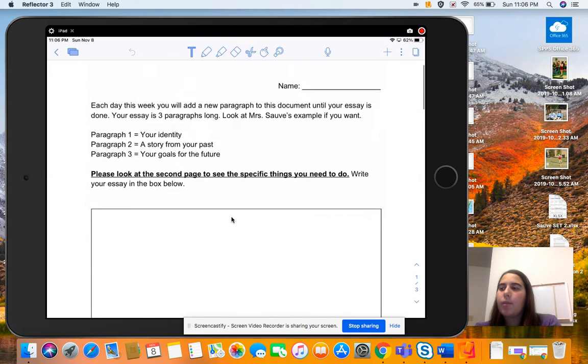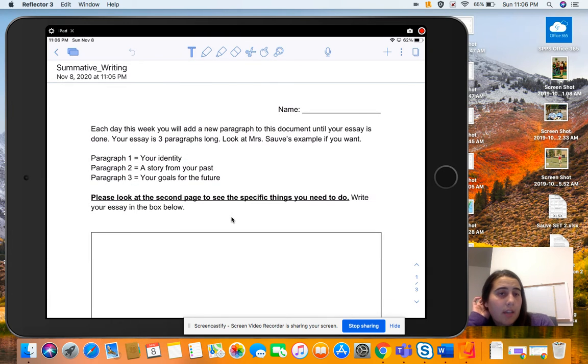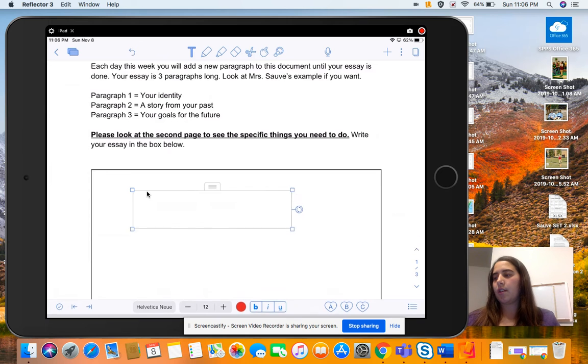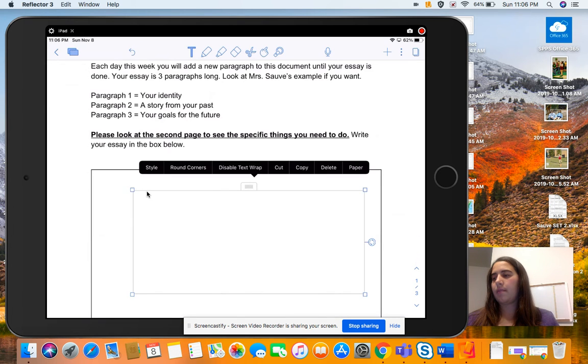So you're only going to get 1 document this week, and then every day you're just going to add on to it. So by the end of the week, you'll have all of your summative writing done with your 3 paragraphs, so you can just turn it in. So what we need to do today is add our first paragraph into this box. So I'm going to make sure I'm on the typing, and I'm just going to draw that text box.